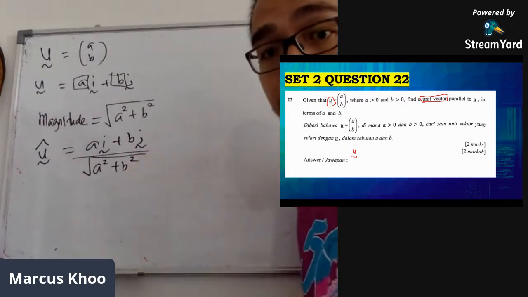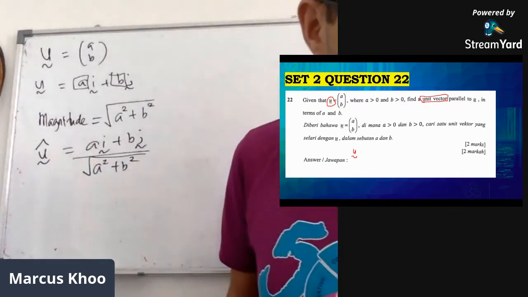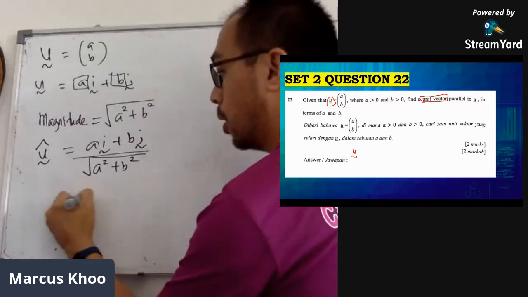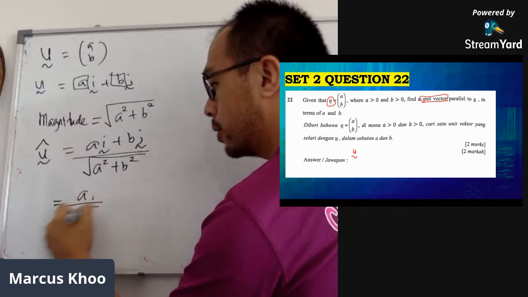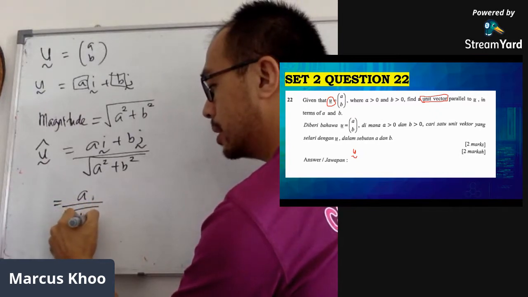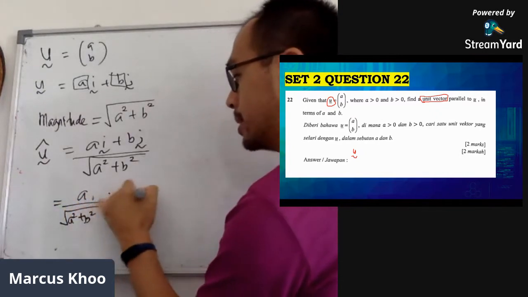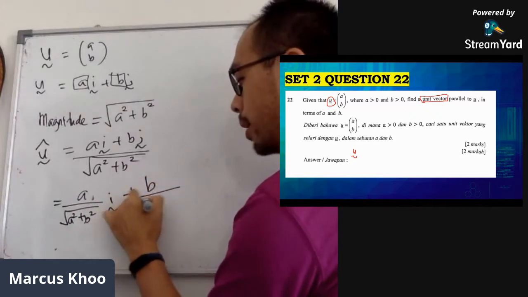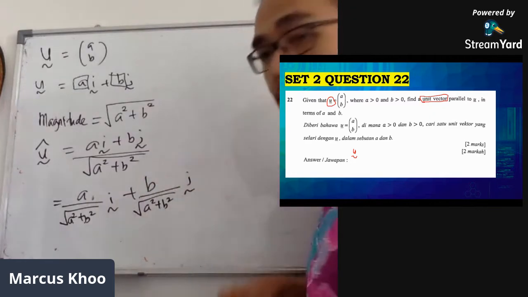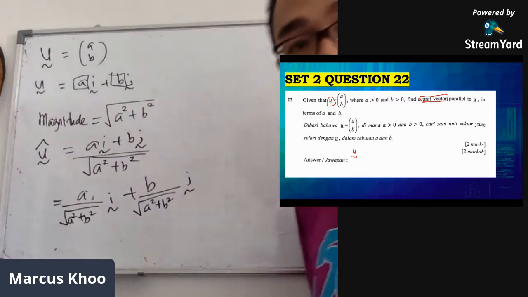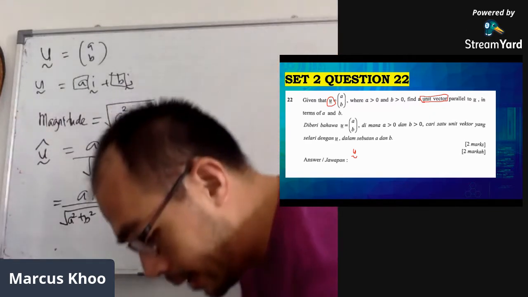Or if you want, you can split it up so that it looks a little bit cleaner. Or A over square root of A squared plus B squared I plus B over square root of A squared plus B squared J. Like that. Another alternative.